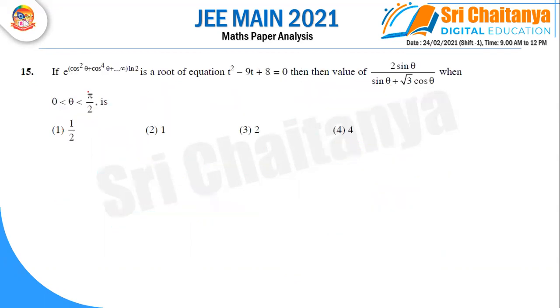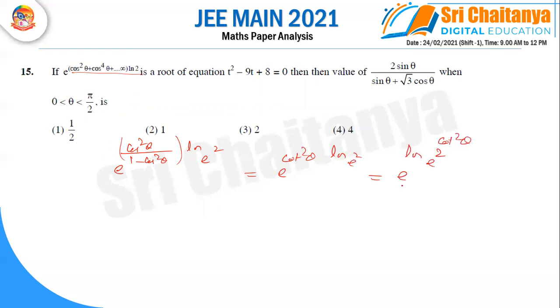Next question. Observe cos square, cos power 4 and so on to infinity, with log 2 there, and it is a GP series and the common ratio is nothing but cos square theta. So for an infinite GP series the sum is a by 1 minus r. Here a is cos square theta and r is again cos square theta, and log 2 is there. If there is nothing, the base is e. So cos square by sin square is cot, so you can write it is cot square theta, and log 2 power cot square theta base e. A power log b base a, you can write it is this one.